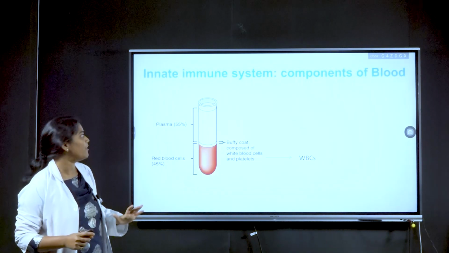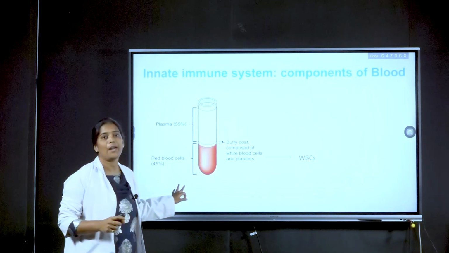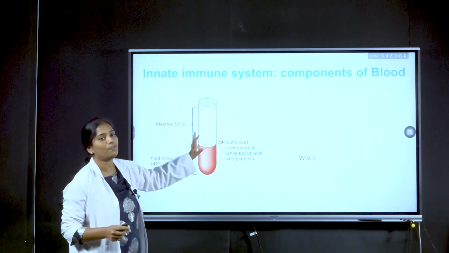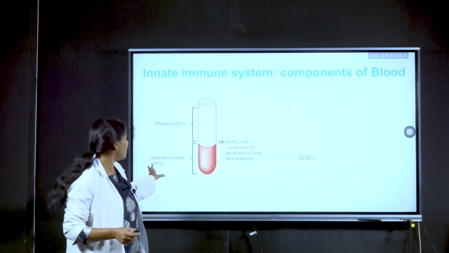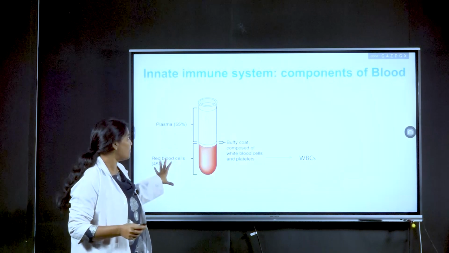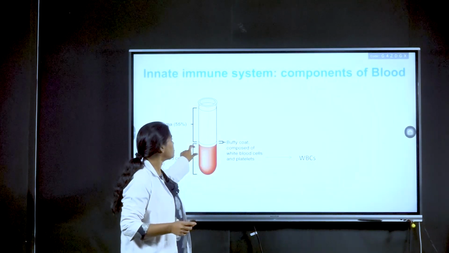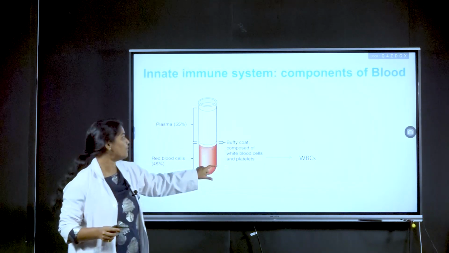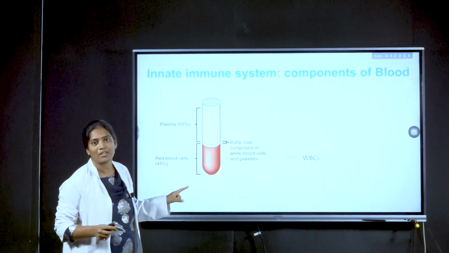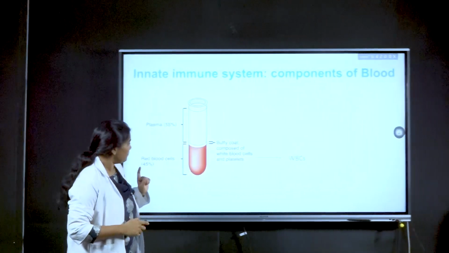When it comes to internal defenses, it includes blood. Blood consists of two components, plasma and red blood cells. Plasma consists of various chemical components, and the red blood cells are present in red color. In between these two is a buffy coat which consists of WBCs. These WBCs comprise important components of the immune system.